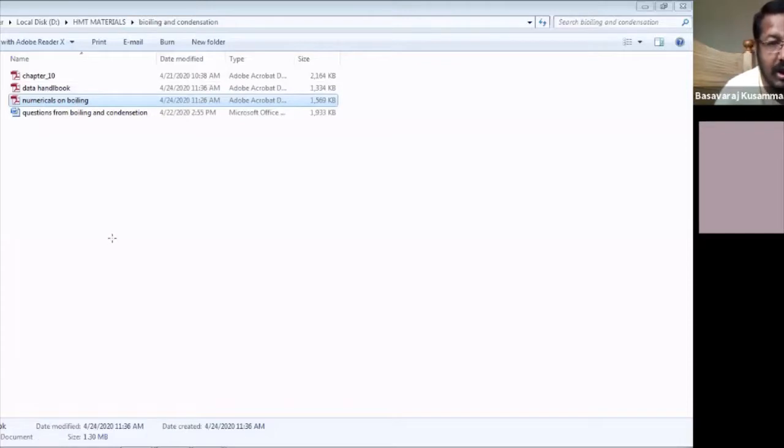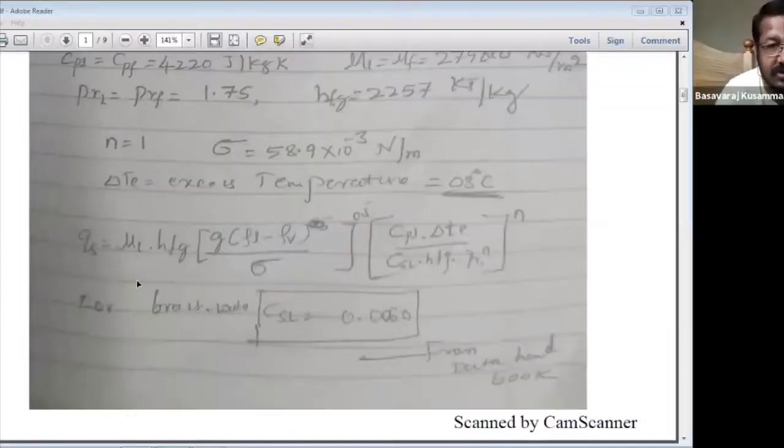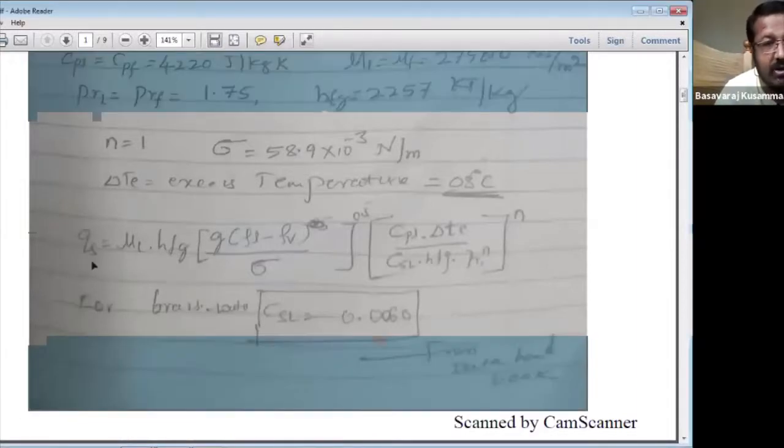If you go to boiling in the data handbook, this formula is available. Can't see, sir. It is not visible. Now it is. Yes. So that is QS, the formula which is available in the boiling section.